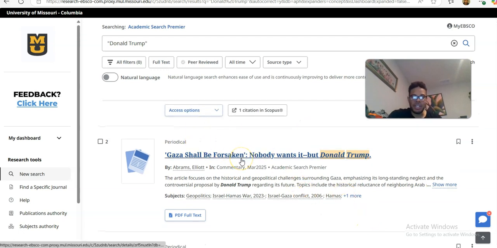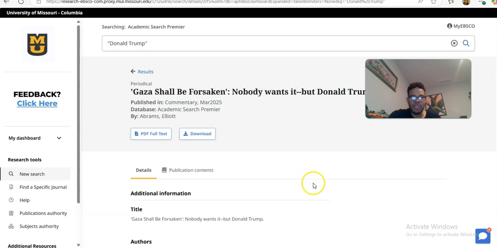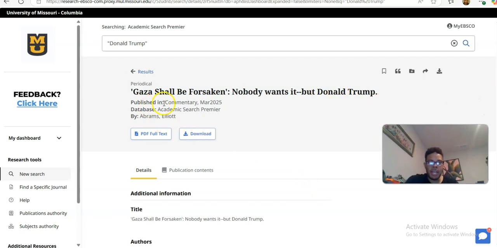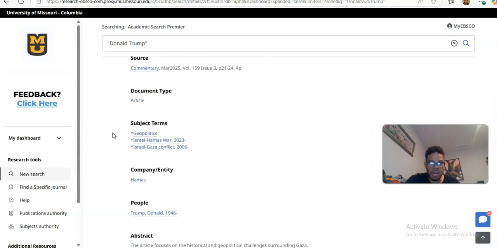So, "Gaza Shall Be Forsaken: Nobody Wants It But Donald Trump." And let's say you click this, and you see that this is published in a periodical called Commentary. It is in their March 2025 issue, and it was written by Elliot Abrams, blah, blah, blah.